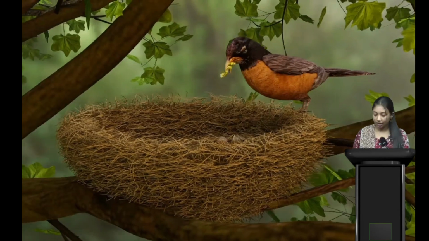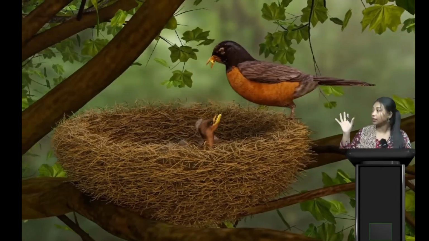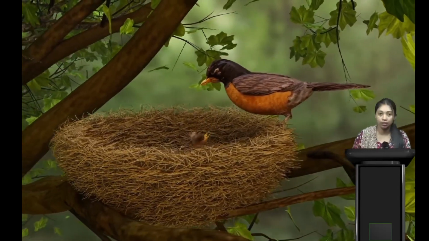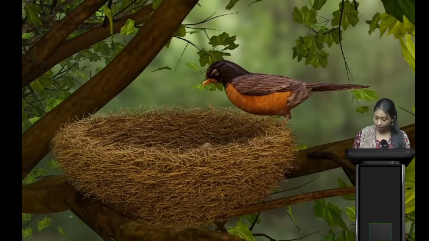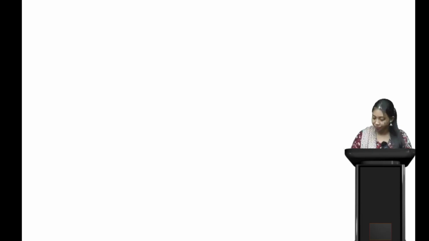Now here, what can we see? We can see a very beautiful nest of a bird, and the mother bird is feeding her child. Similarly, a mother bird feeds her little one safely in the nest.